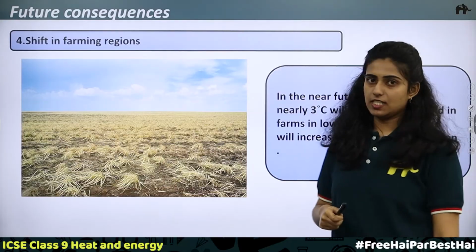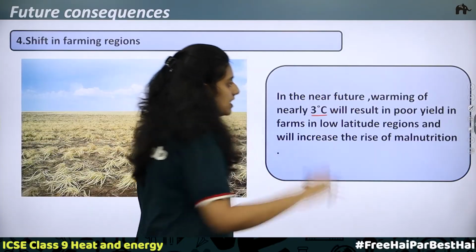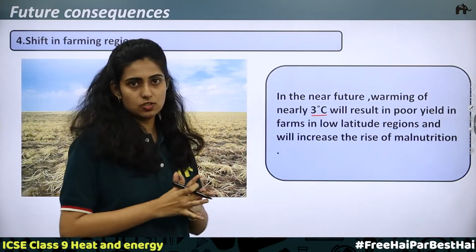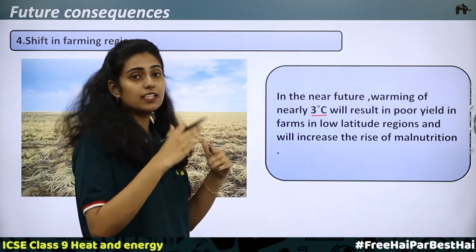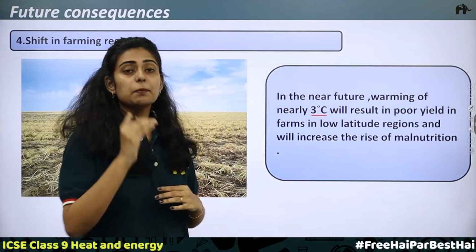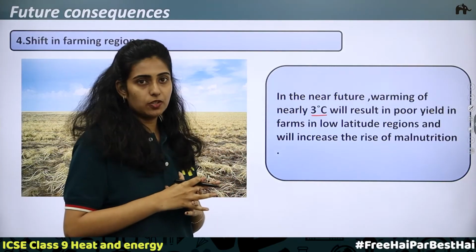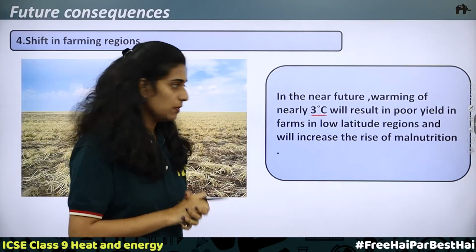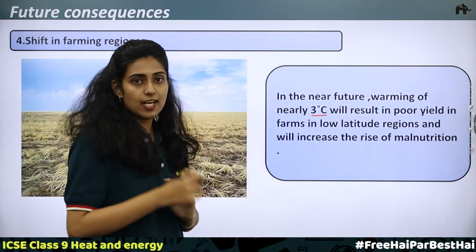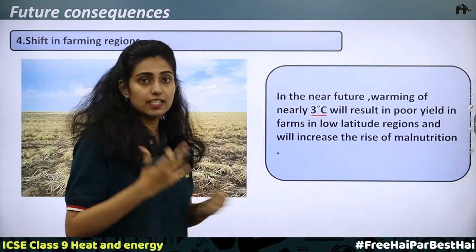Shift in farming regions. In the near future, with the increase of nearly 3 degrees Celsius, it will result in poor yield in farms in low latitude regions. There will be low latitude regions, middle regions and high latitude regions. The yield will be good in the middle and high latitude regions. But what about low latitude regions? There the yield will decrease, which means the farmers there will have to shift to the high latitude and middle regions.